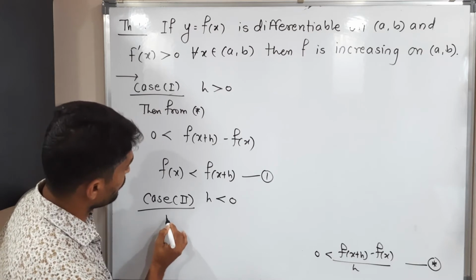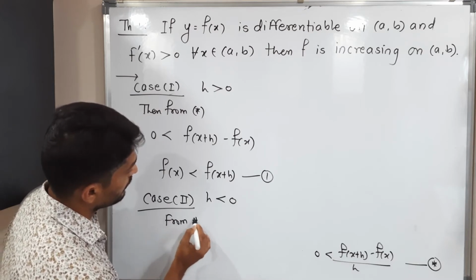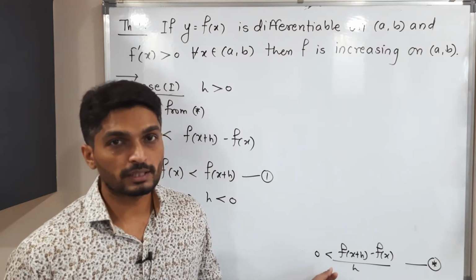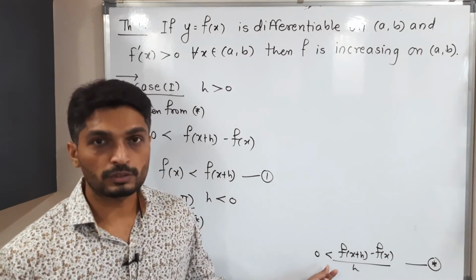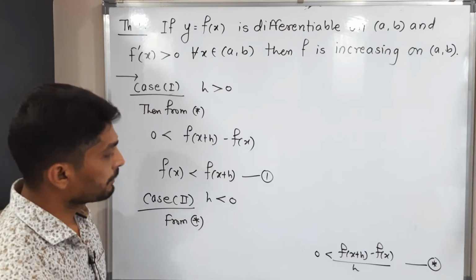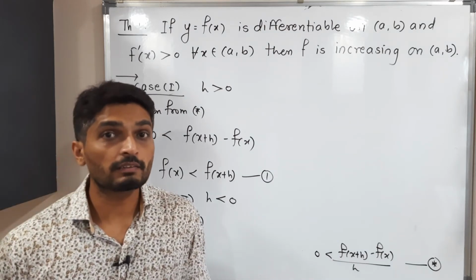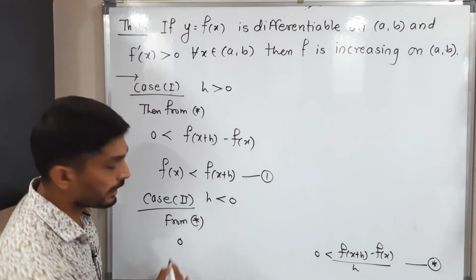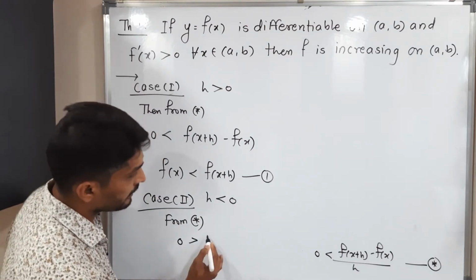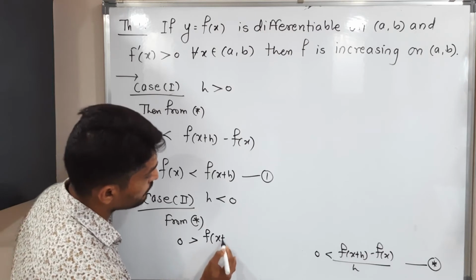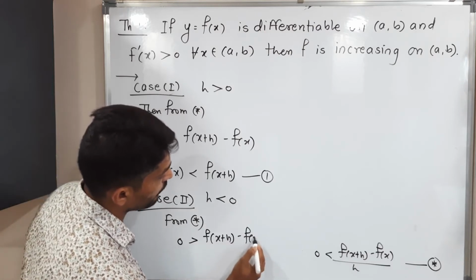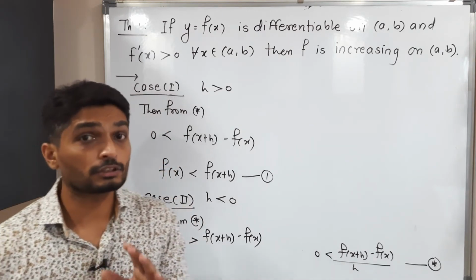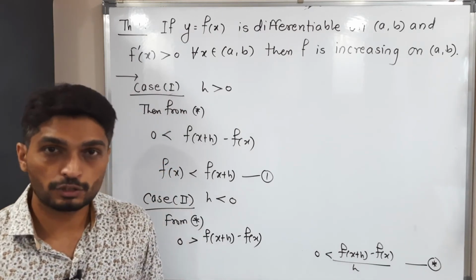Okay. So from star, I am going to multiply both sides by h. So what will happen? But h is negative, so the inequality will get changed. Therefore, 0 into h we will have 0 greater than f of x plus h minus f of x. So the inequality will get changed. H will get cancelled again, but h is negative, so that's why the inequality will get changed.